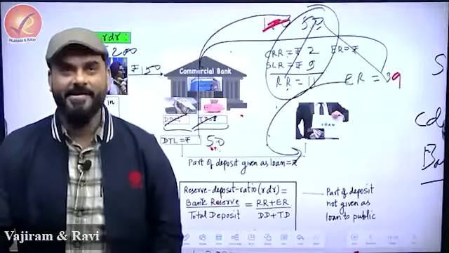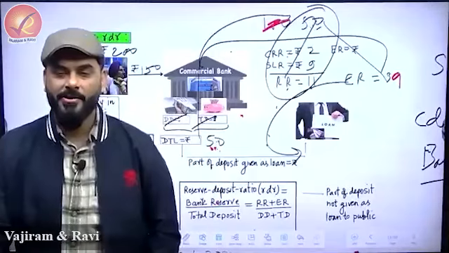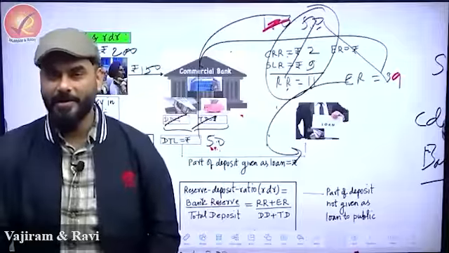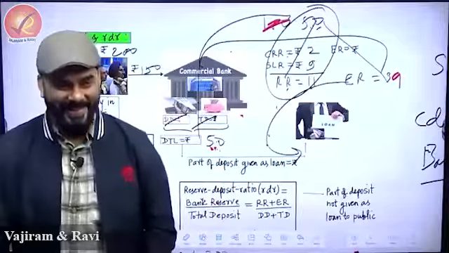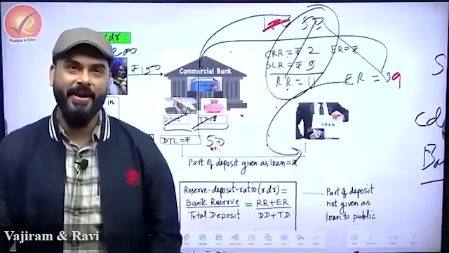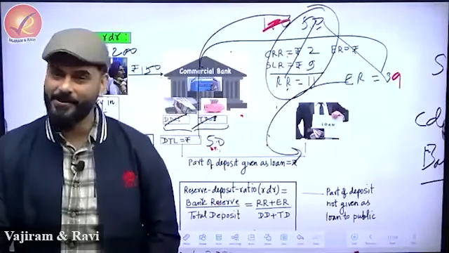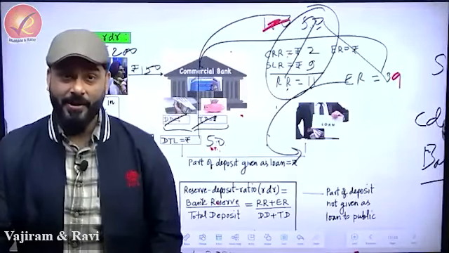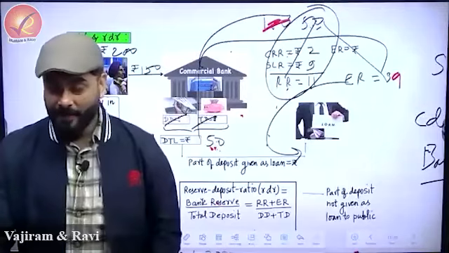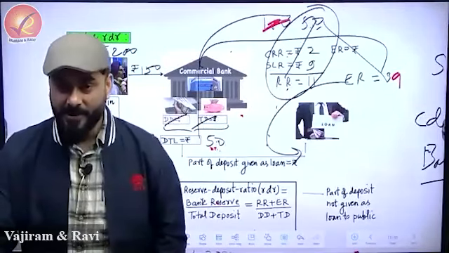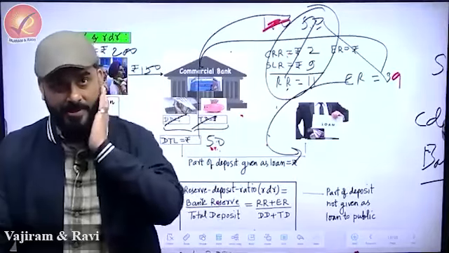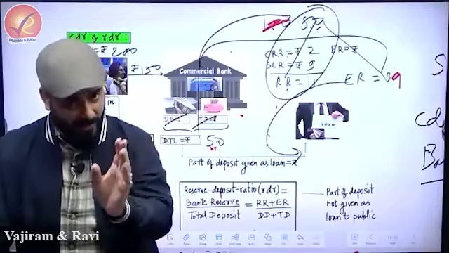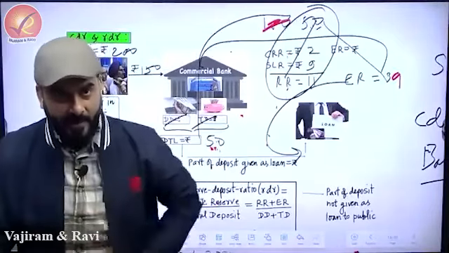Whenever the word reserve is used in general, by default they are trying to say reserve means required reserve. Because the name of the system is fractional reserve system, it is not fractional required reserve system. Globally there is a rule called the fractional reserve system, which says whatever be the deposits in the bank, a part of it will become required reserve, and the remaining part is excess reserve.